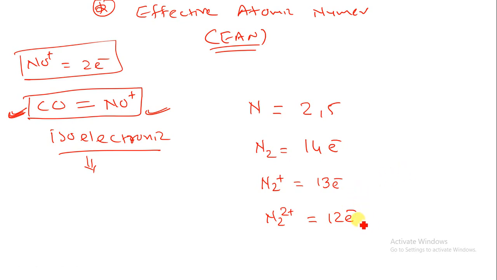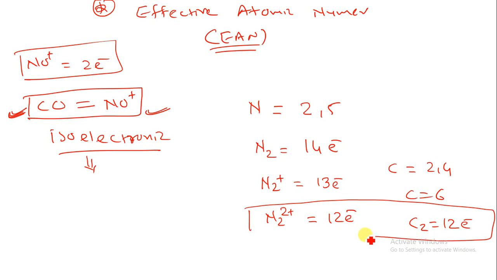Now suppose I want to calculate the isoelectronic structure of this N2 2 positive, so I have to give the numbering over here. Suppose carbon, which has the 2,4 structure, will give 6 electrons. When I combine together C2, it will give 12 electrons. So this N2 2 positive and C2 are both isoelectronic.